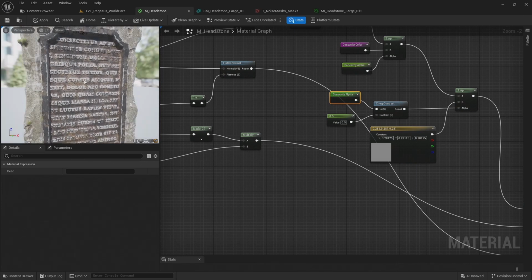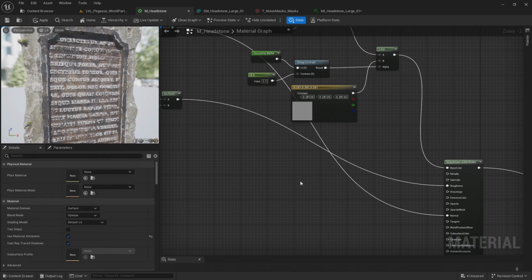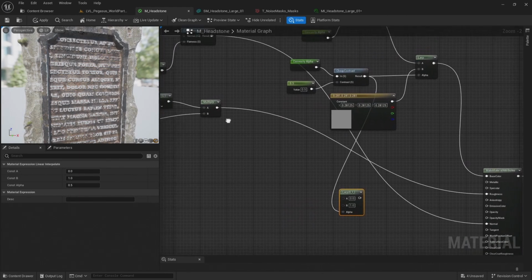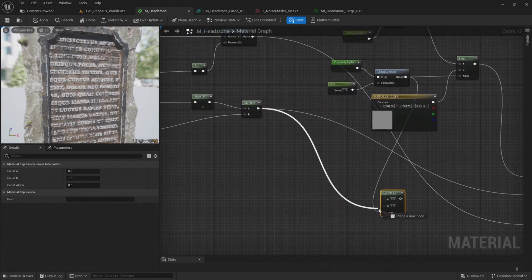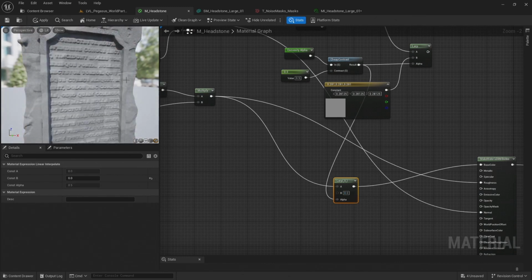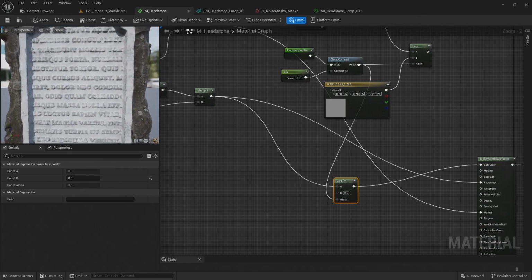And lastly, I want this area to appear metallic. So I'm going to add a lerp, connect this cheap contrast to the alpha, and then connect the multiply, which is coming from the roughness, to the A input, and I want the B on the lerp to be 0. If I just connect that to base color to preview what that looks like, you'll see I've got that roughness, and then blended on top, I've got that convexity alpha.